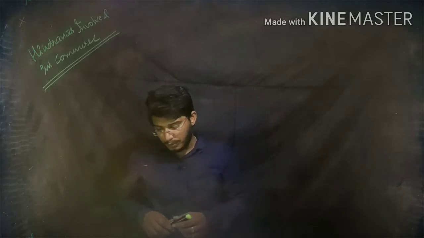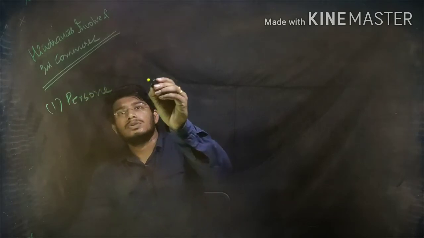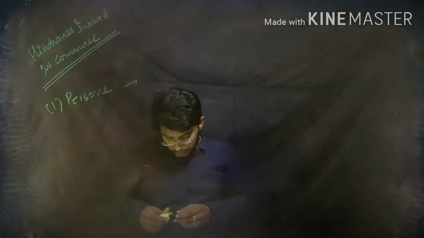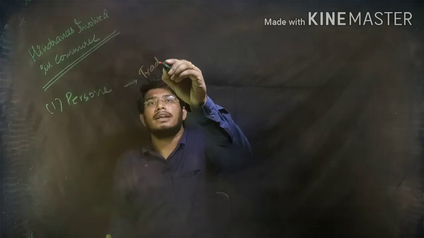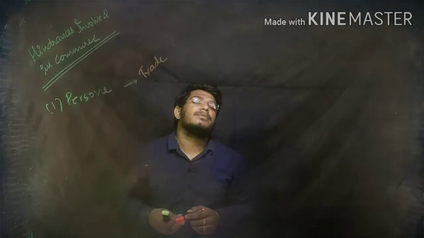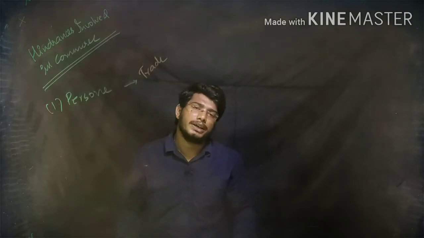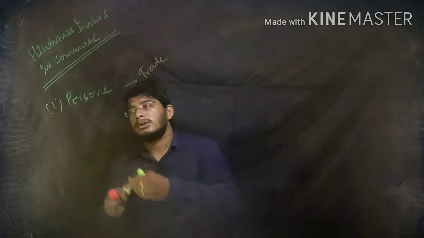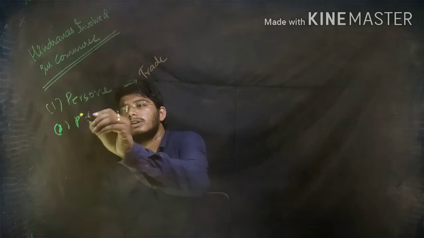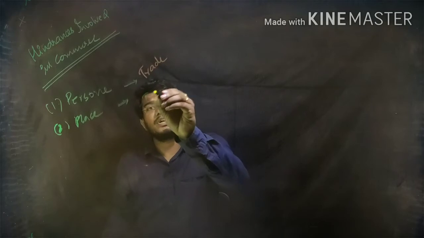Okay, what is the first point, Nana? Persons. So how will it be solved? By trade. Now both buyer and seller come to an agreement and he will sell the goods to the buyer. And the second obstacle is place. How will the place obstacle be solved? The place obstacle will be solved by transportation.